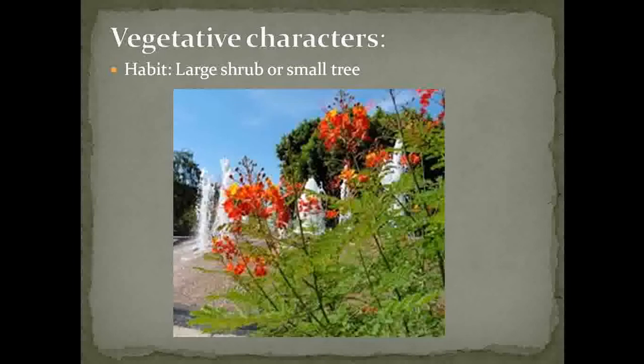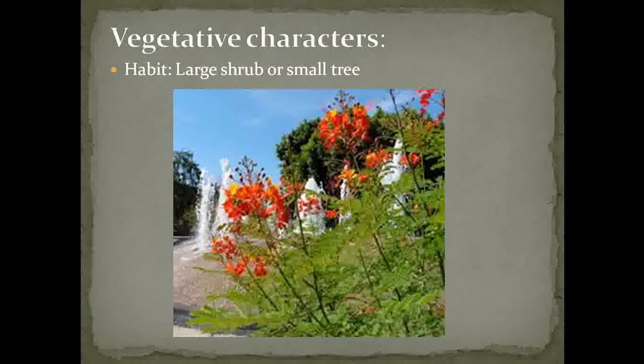So first we see the vegetative characters. Under the vegetative characters, we have to study four characters. The first one is habit. The next one is the root of that plant. The third one is the stem of that plant. And the fourth one is the leaves of that plant. So under the vegetative characters, first we study the habit of Caesalpinia pulcherrima.